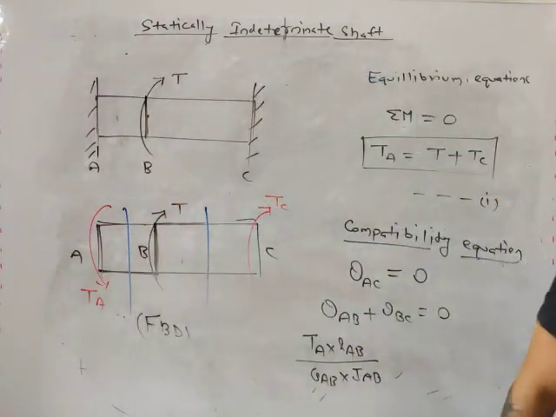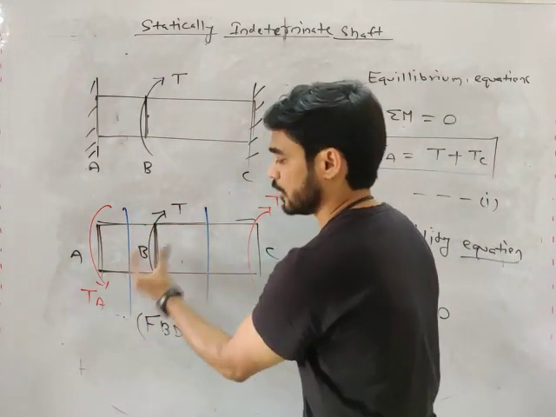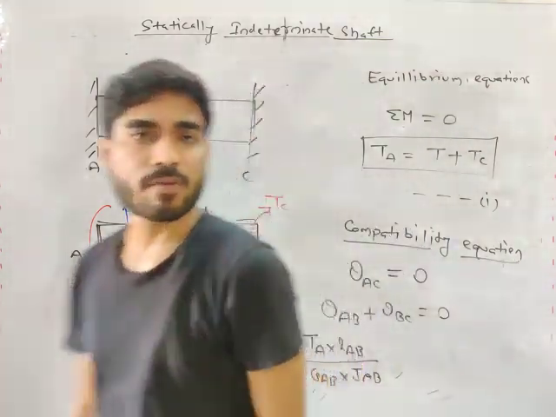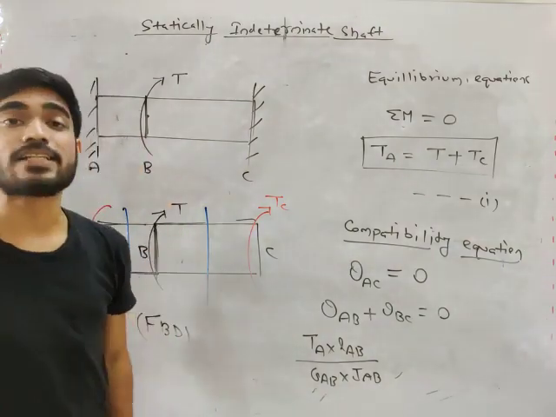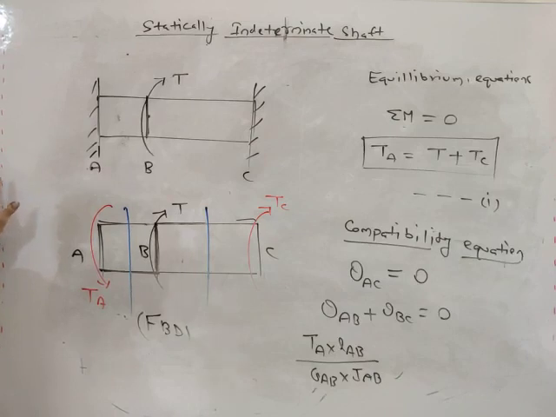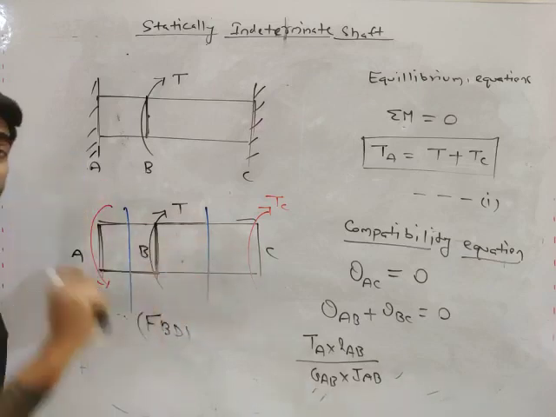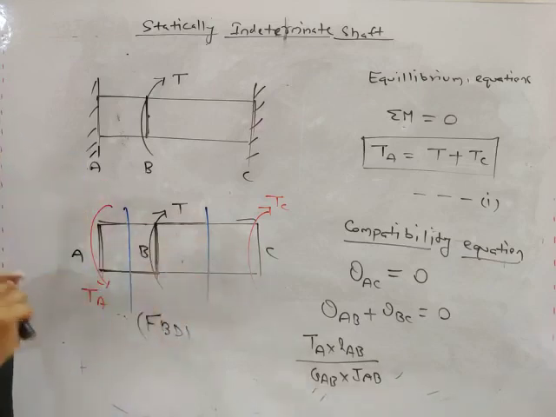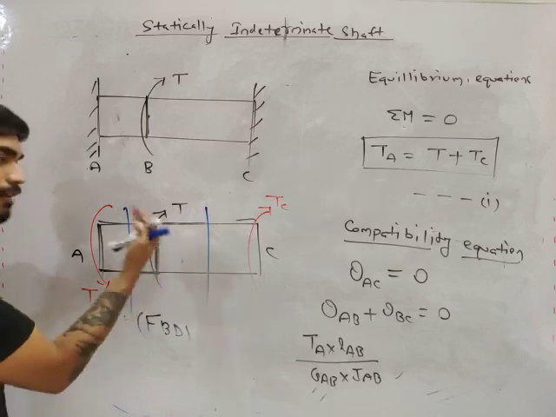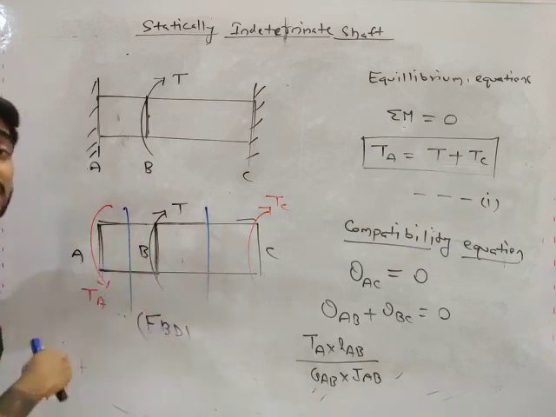Now, in BC, what will be the torque? From left, it will be TA minus T. From right, will it be plus TC or minus TC? This is where you will need sign convention, my friend. I told you that you don't need sign convention every time, but in some problems you might need it, where you are calculating one torque from left and another torque from right. If you don't use proper sign convention, then your answer will be wrong.